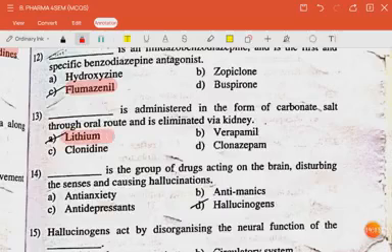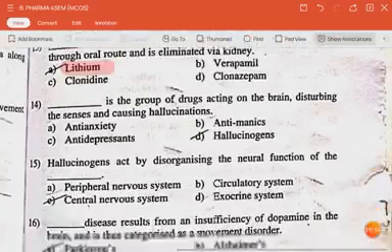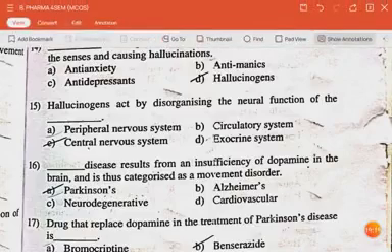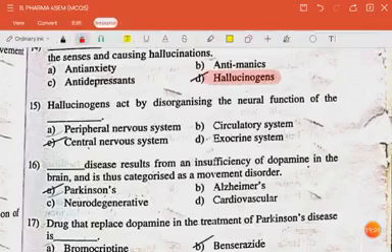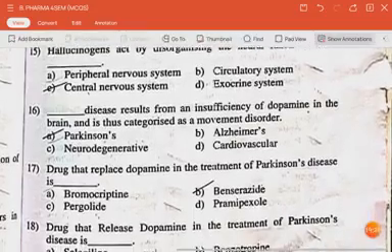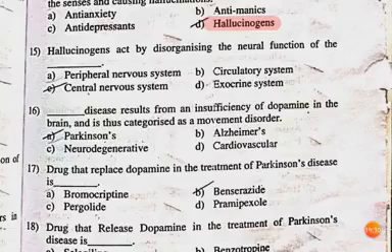The answer is lithium. The next question is: dash is the group of drugs acting on the brain, disturbing the senses and causing hallucinations. The answer is hallucinogens. The next question is: hallucinogens act by disorganizing the neural function of the central nervous system.